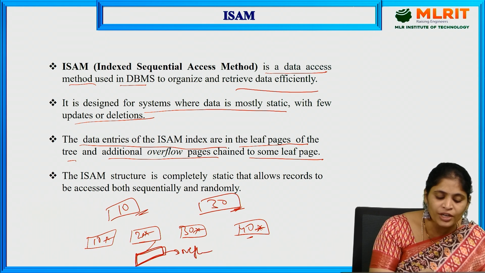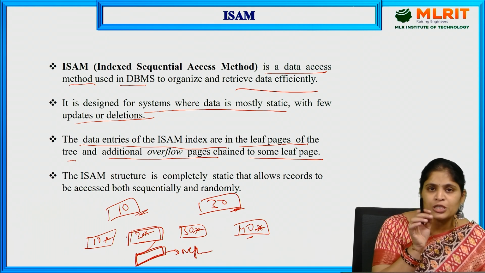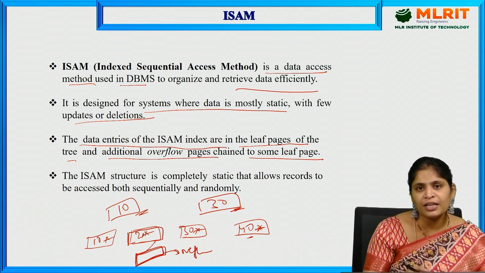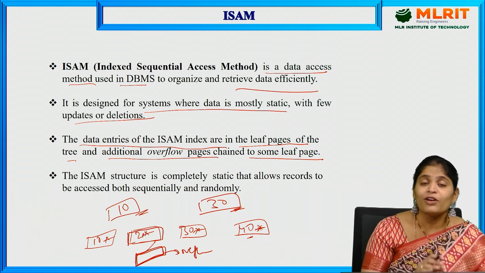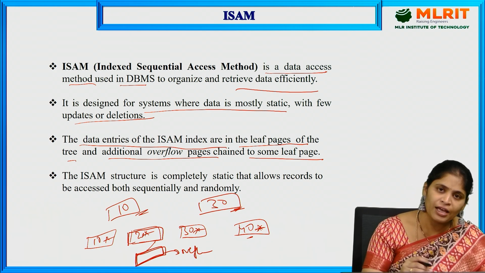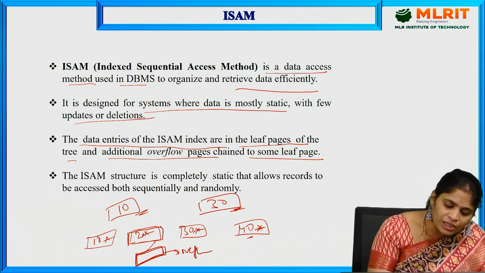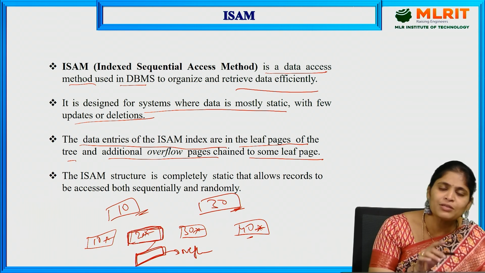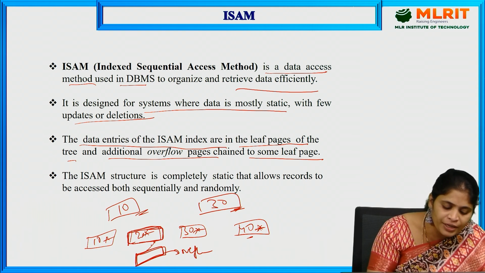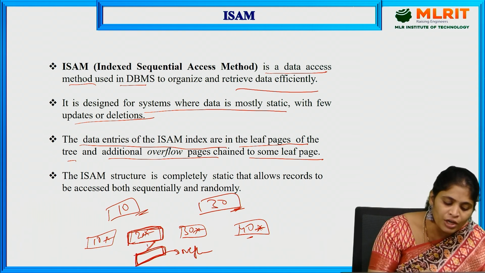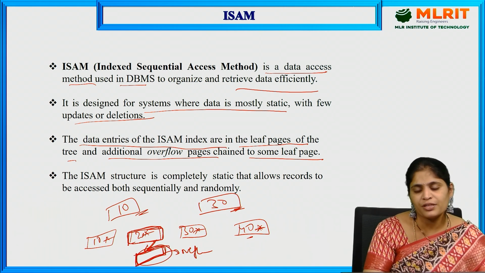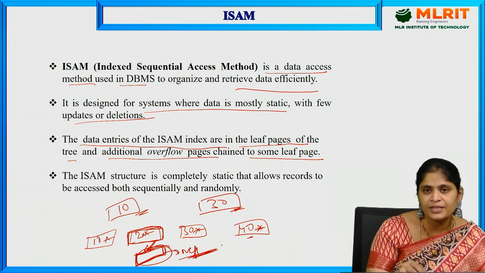If we don't have any space to insert, always remember this point: we have to insert data at the leaf nodes only, because actual data is present in the leaf nodes. If there is no space in the leaf node, meaning only one element can be stored at a time for that node, then we add a link to another node, and this page is called an overflow page. In this manner we can have overflow pages in this method.